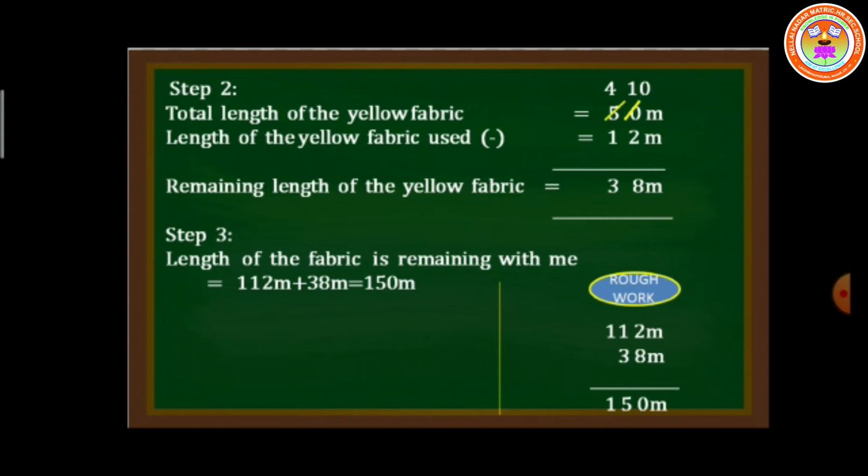Students, step 1 and step 2 are the same. In step 3, we are going to add the two things because they are asking the length of the fabric remaining with me. So how much? Total length only they are asking. So we are supposed to add these two things. Is it clear? Shall we move on to the next problem?